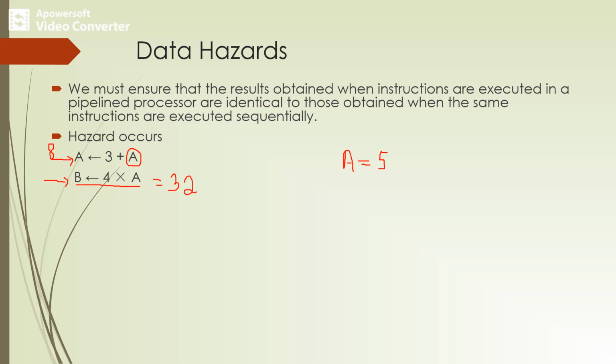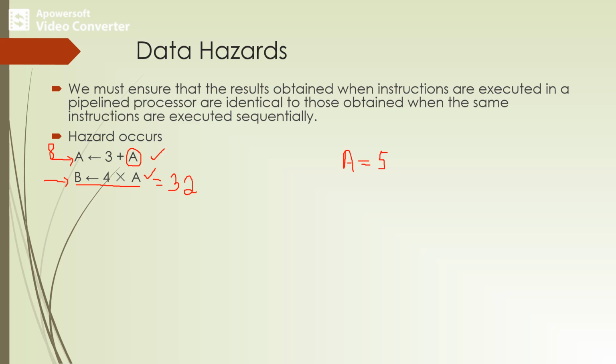Suppose we consider the pipeline concept and start executing instruction 1 as well as instruction 2 parallelly. With sequential execution, the result we got is 32.